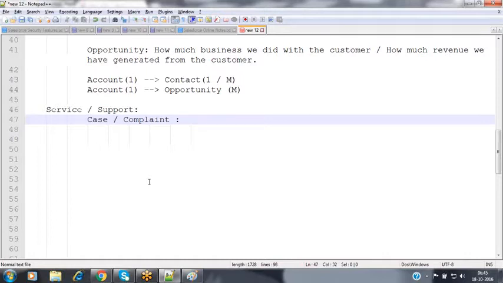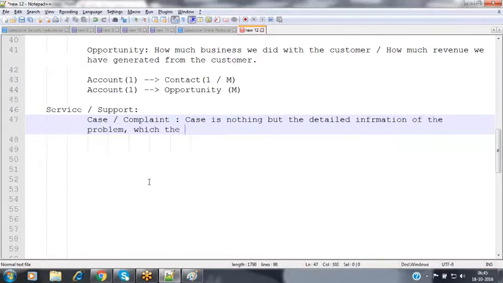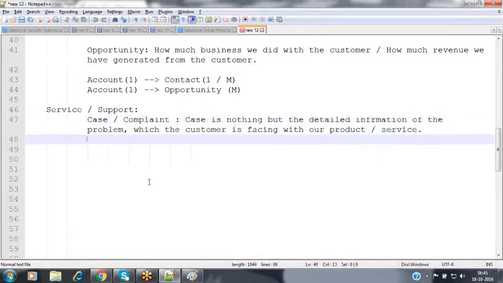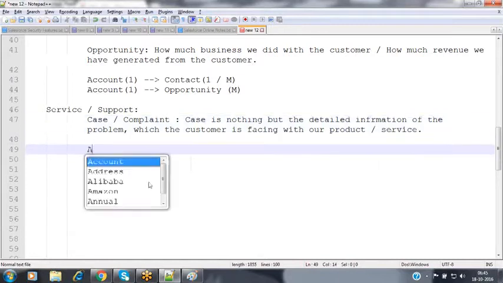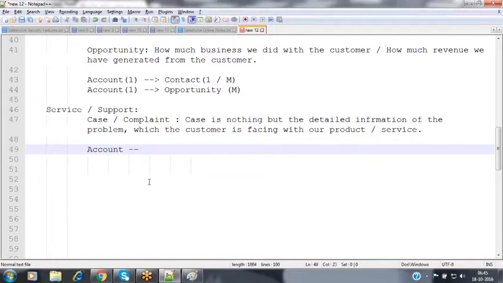So now, the case is nothing but the detailed information of the problem which the customer is facing with our product or service. Now tell me the association here. When coming to a customer, how many cases can he raise? Only one or multiple?